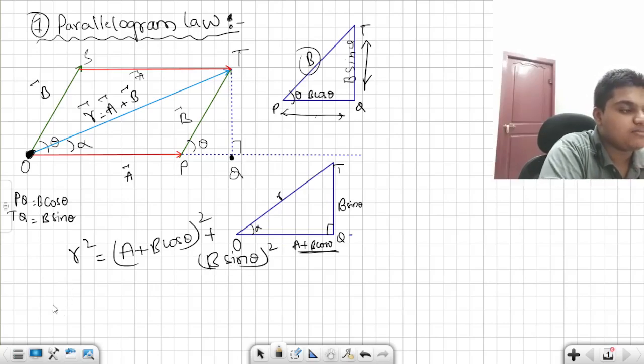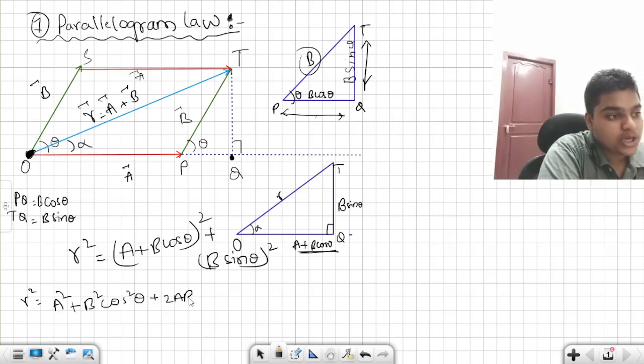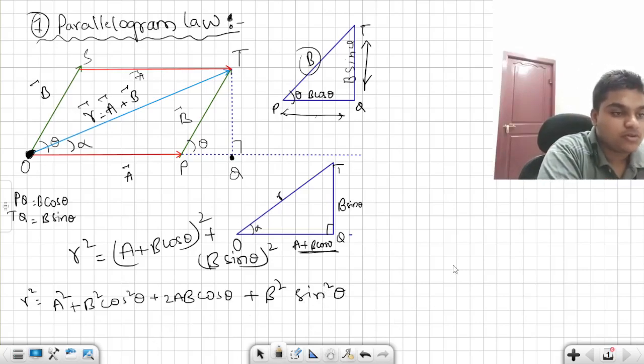Now what does it become? R square is equal to a square. Let us expand this: a square plus b square cos square theta plus 2ab cos theta. Am I right? Plus b square sin square theta. Okay. From now, look at this. Change here.